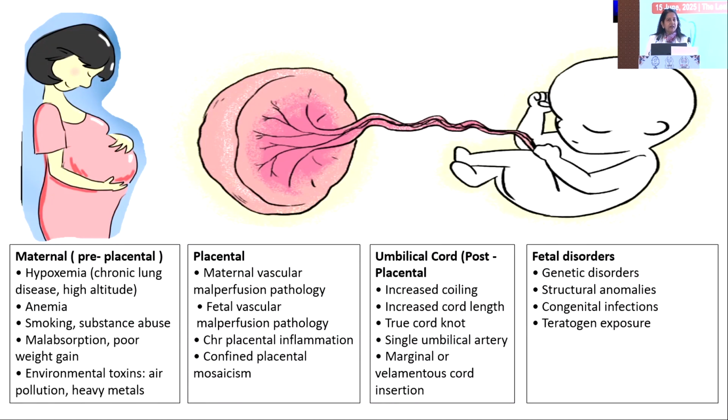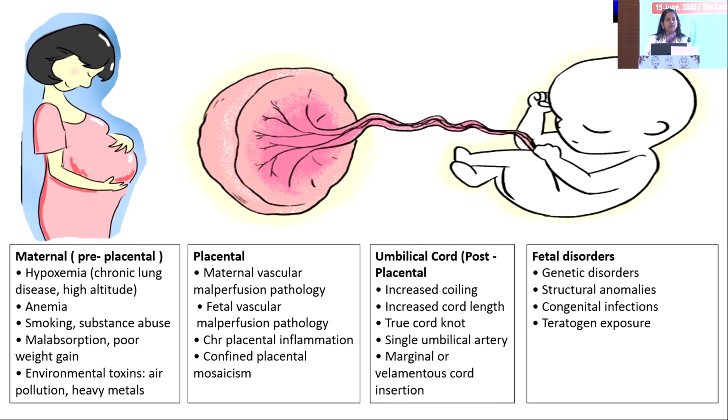Preplacental factors are chronic lung disease, anemia, smoking, alcohol, and substance abuse. Placental factors are preeclampsia, gestational diabetes or diabetes, chronic kidney disease, and liver disease. They all come under maternal vascular malperfusion pathology.